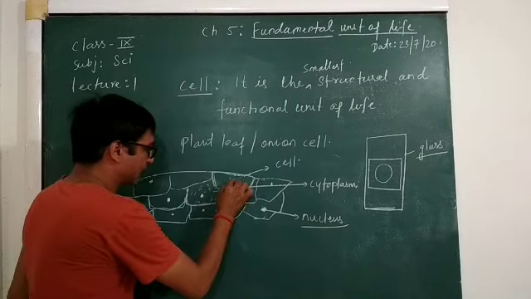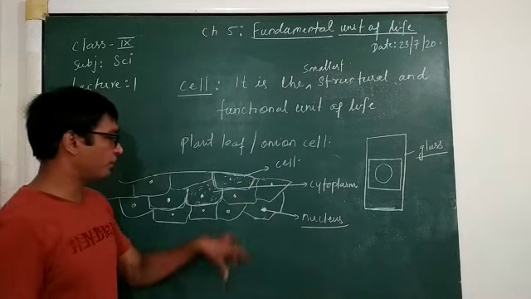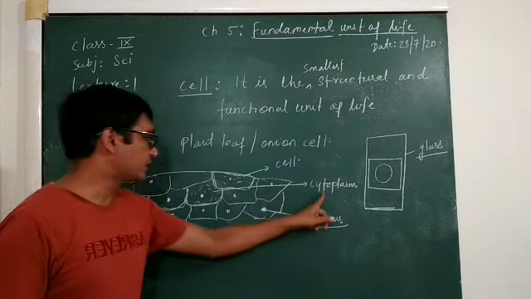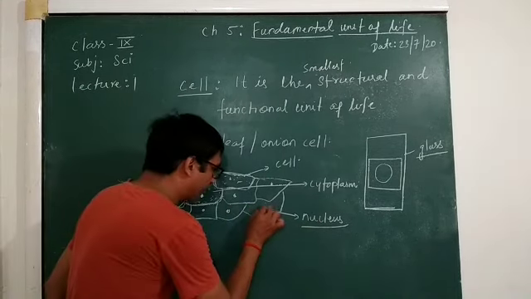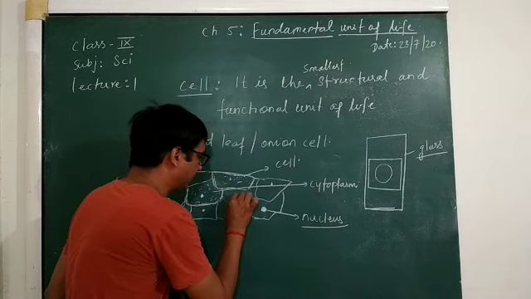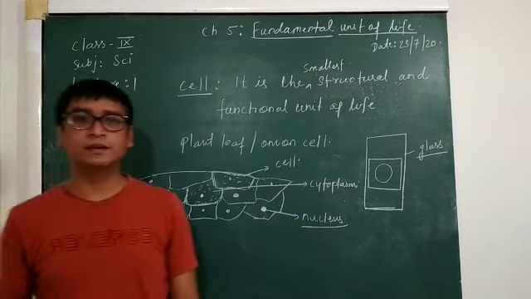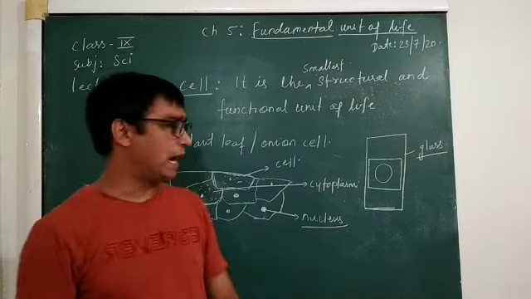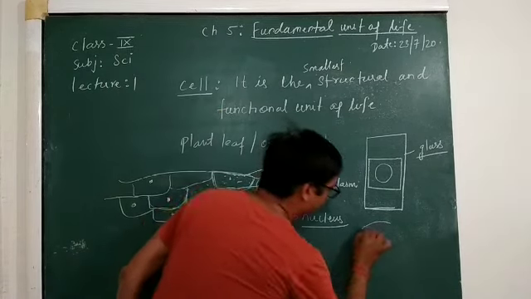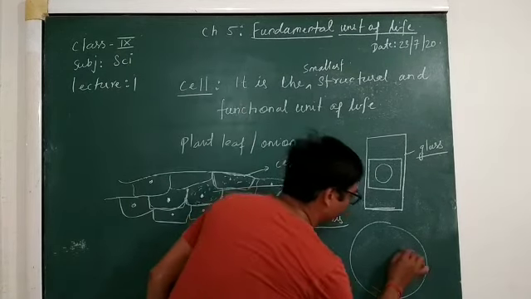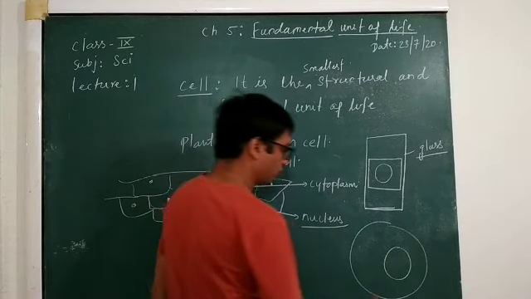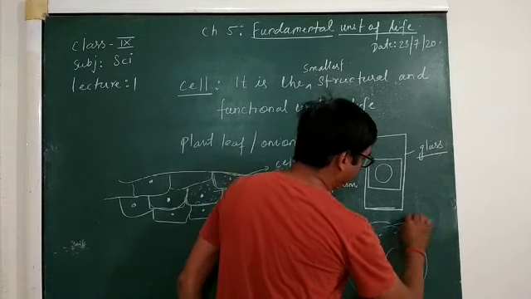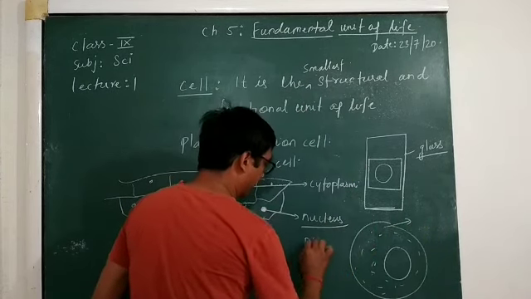Inside are the liquids which are filled, these jelly-like liquids. This is cytoplasm, and this dark spot which is present in the center of the cell is called nucleus. Is it clear? Now if you observe a plant leaf also, you will find the same kind of thing. You will find a nucleus, and within this you will find a jelly-like substance.